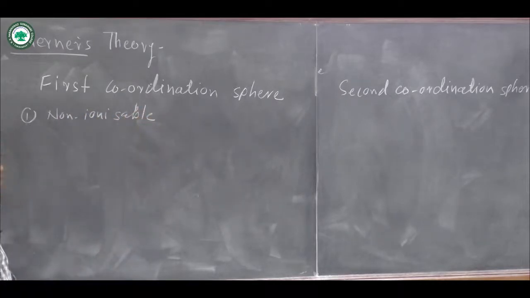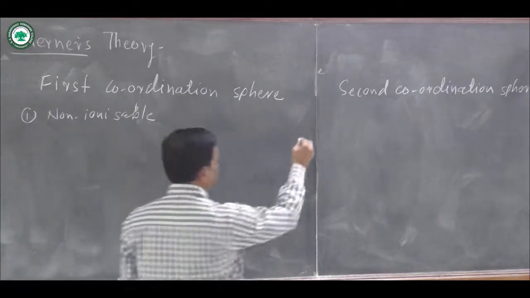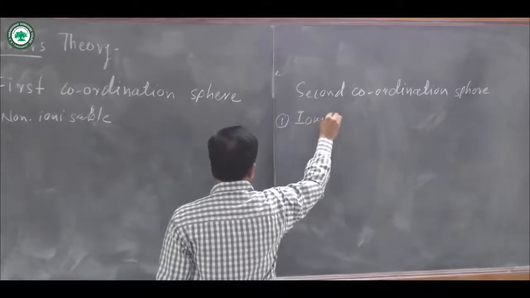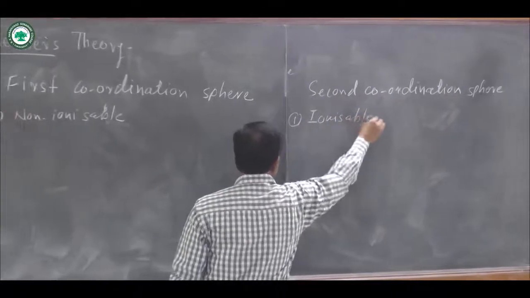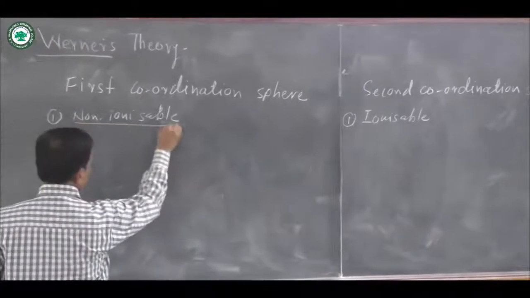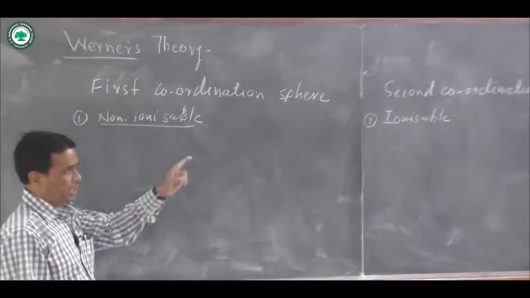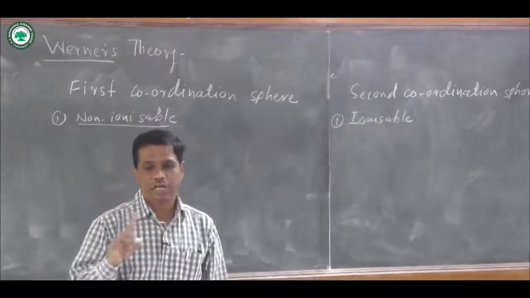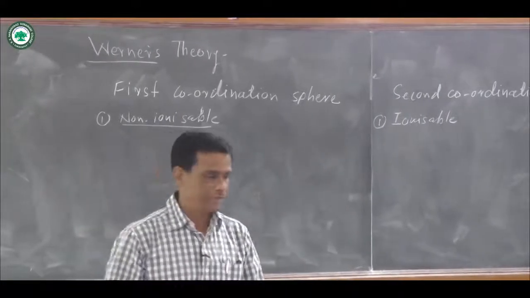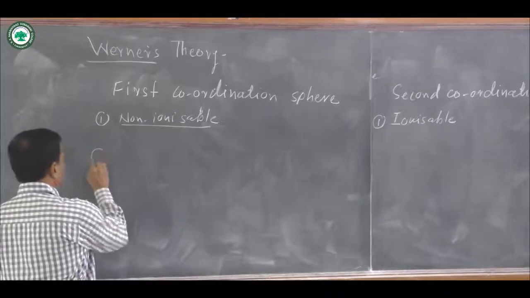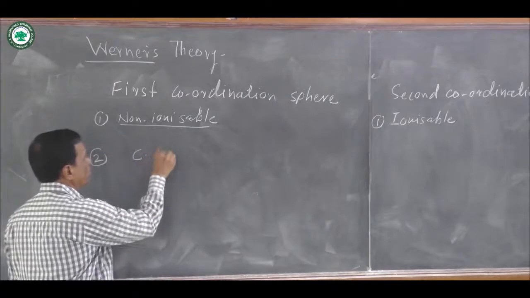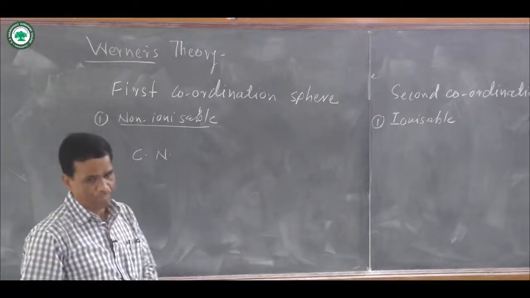Here the second coordination pair is ionizable. Non-ionizable means ionization does not occur there, and ionizable means there is ionization of ligands or anions. Okay, then here the first coordination pair is equal to the coordination number of that complex compound.